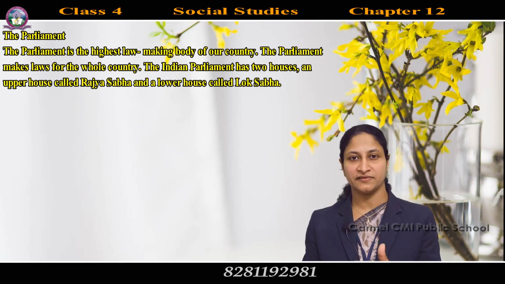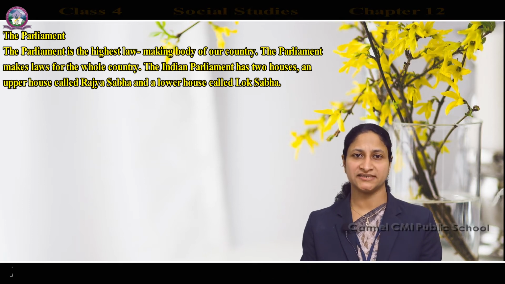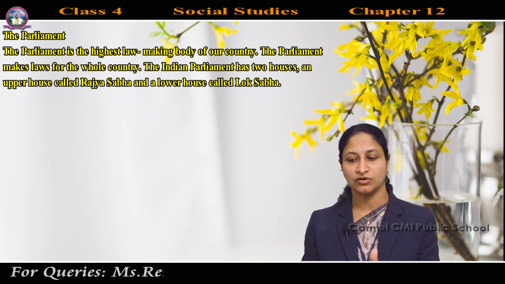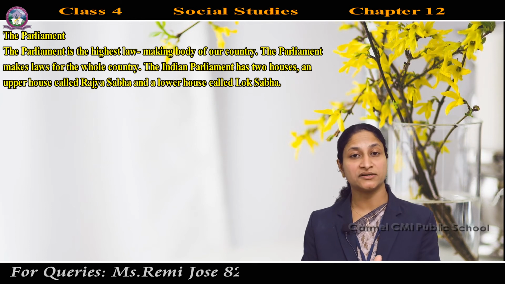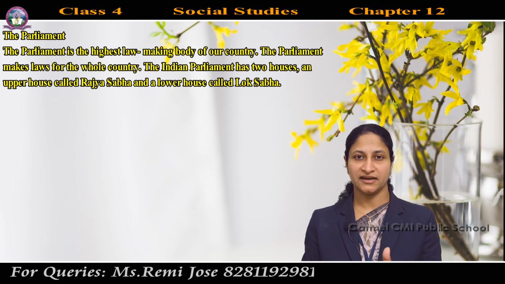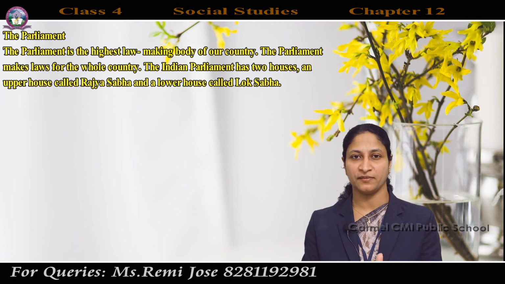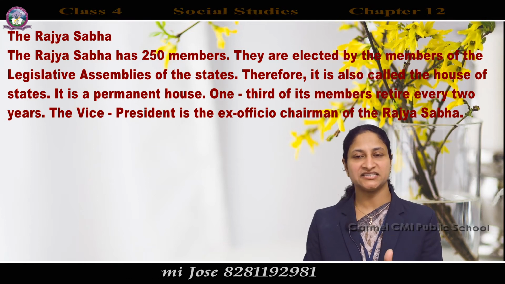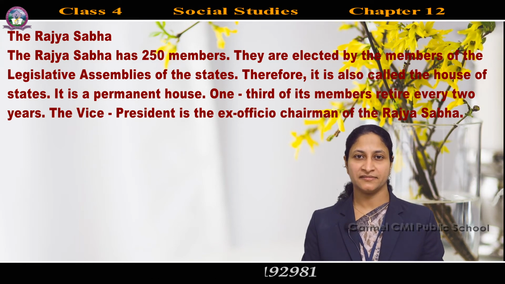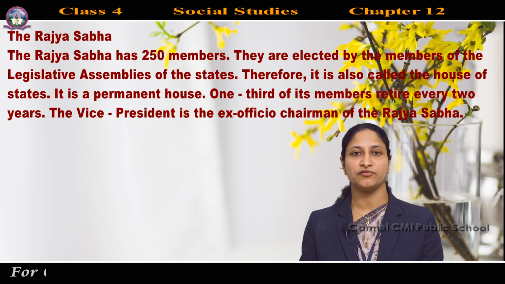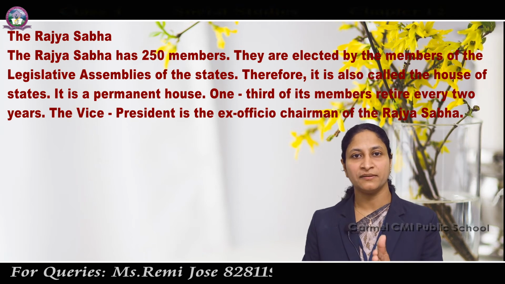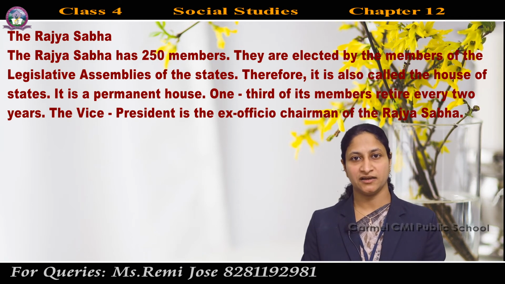And also we have learned that the parliament has two houses. Which are they? They are Rajya Sabha and Lok Sabha. The Rajya Sabha is also known as upper house and the Lok Sabha is also called lower house. Next, let us study the two houses of the parliament one by one in detail. The first one is the Rajya Sabha. The Rajya Sabha has 250 members. But at present, we have 245 members. And the maximum number of members in the Rajya Sabha is 250.